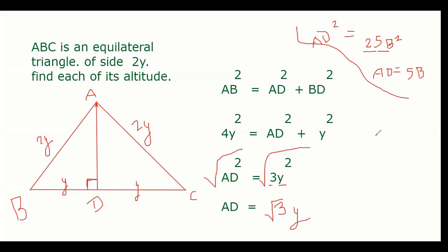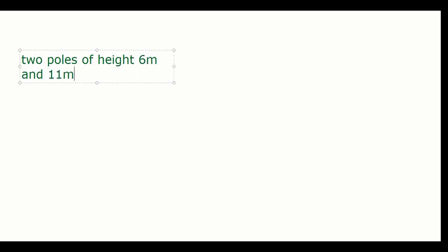Let's do one last question quickly, very quickly. Two poles of height 6 meter and 11 meter stand on a plain ground.